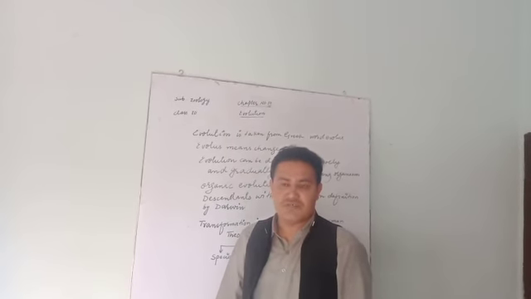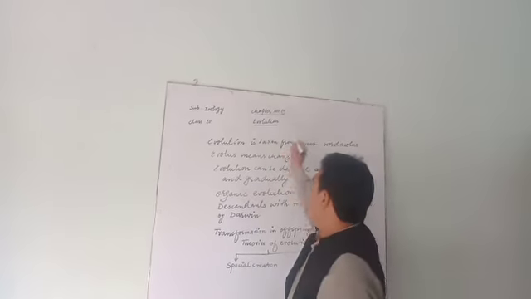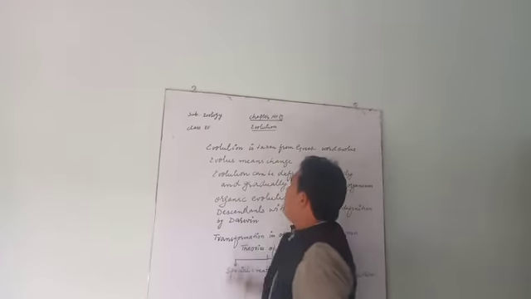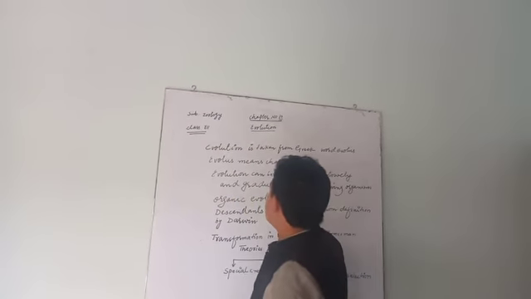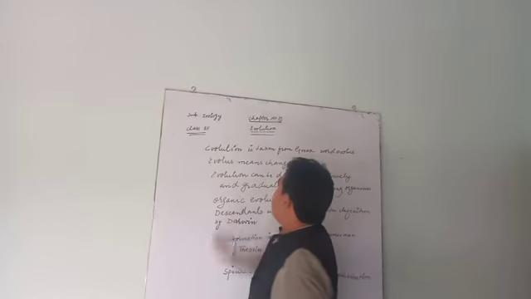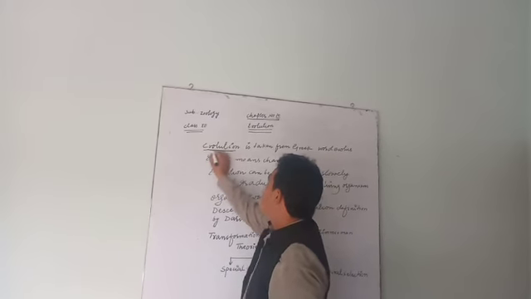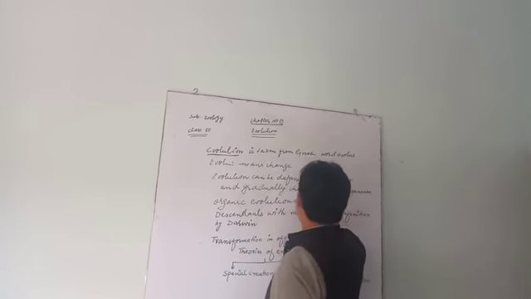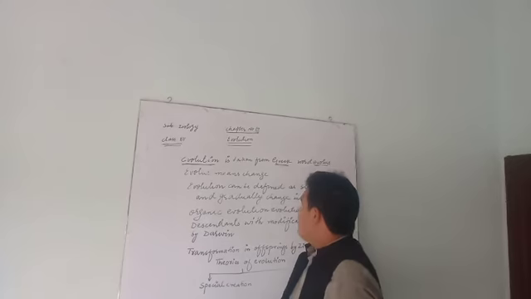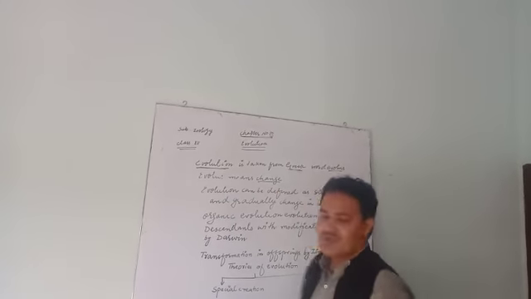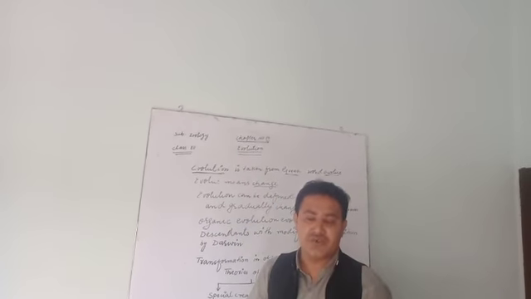I would like to teach my students about evolution. Evolution, the chapter number 10 from the class inter. Now, the word evolution is taken from the Greek word evolus. Evolus means change. So, slowly, gradual change in the living organism is called evolution.